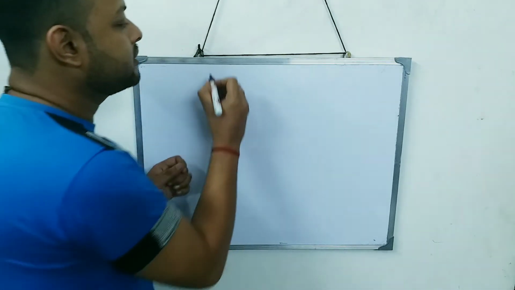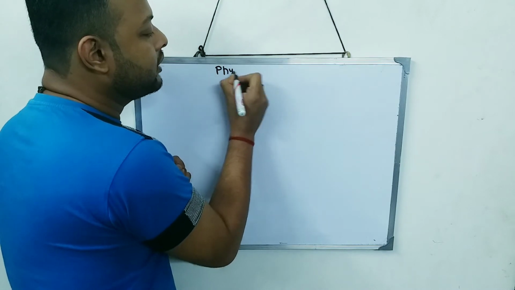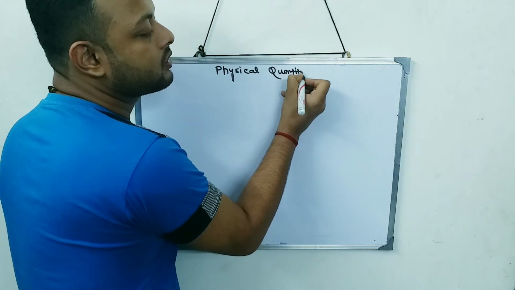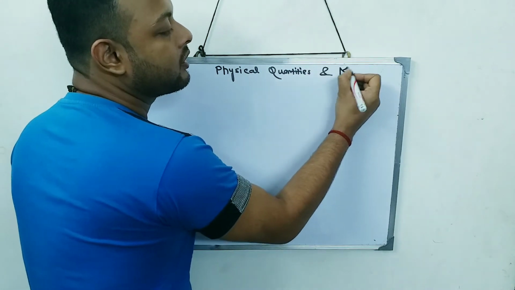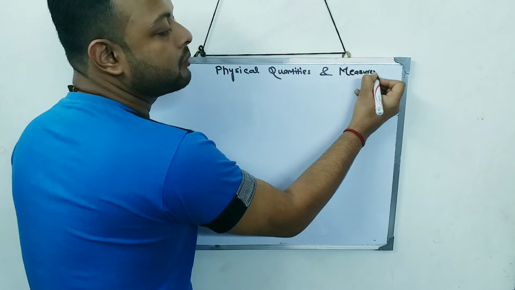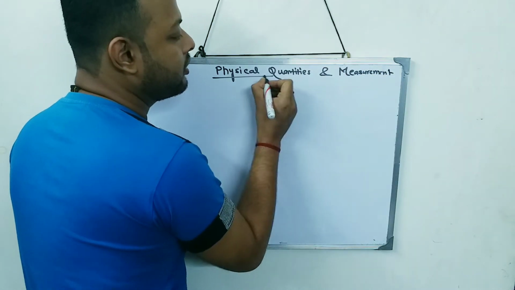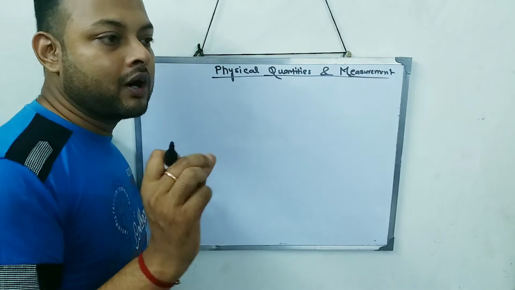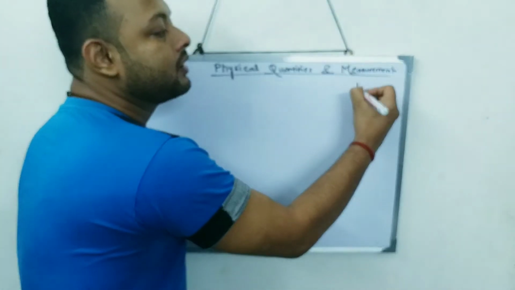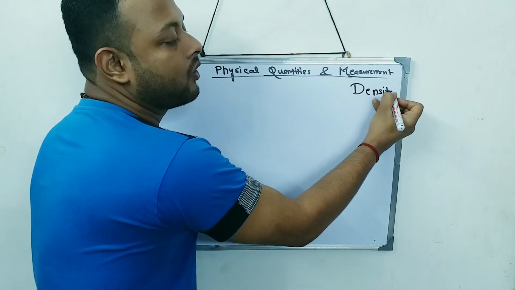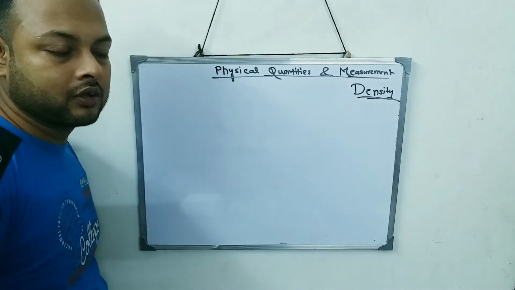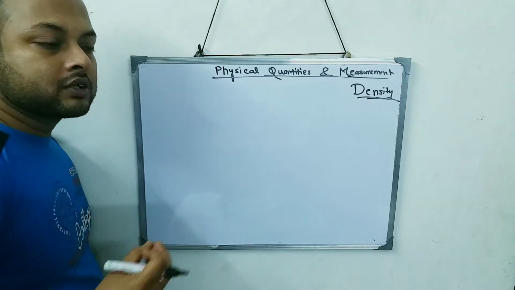So our chapter is Physical Quantities and Measurement. Now in this chapter we have to study mainly one term, which is called density. Although you have an idea about density in class 7, we are going to start from the basics only. Now how will we start that?